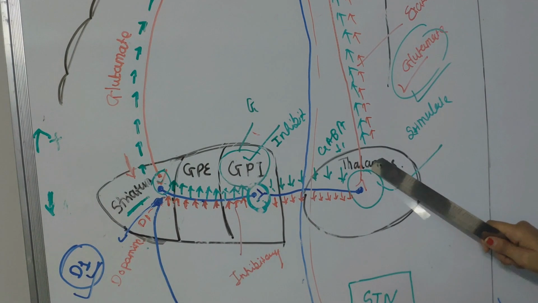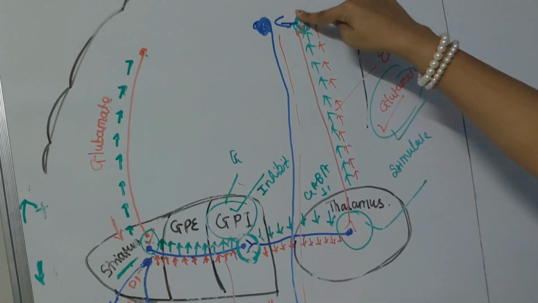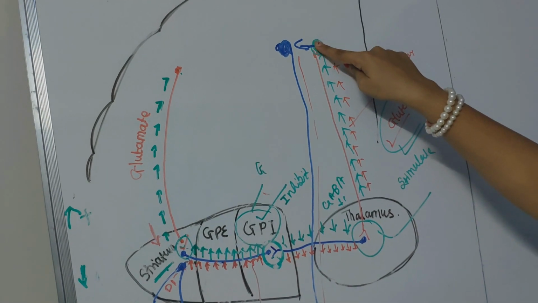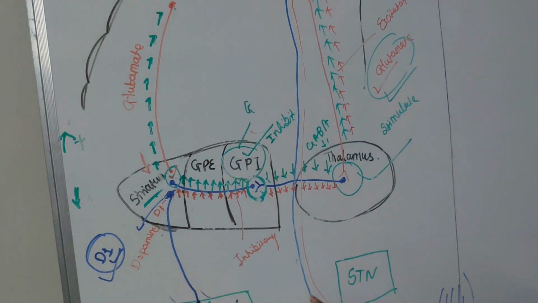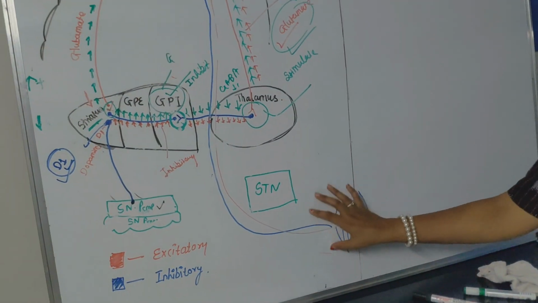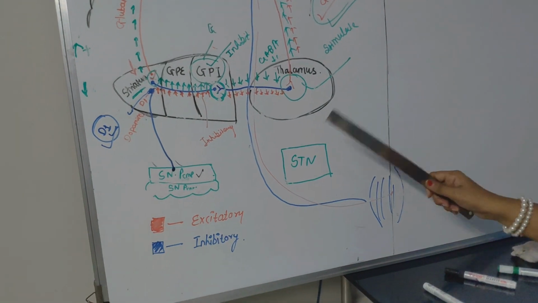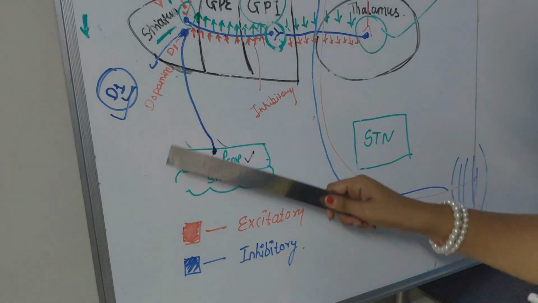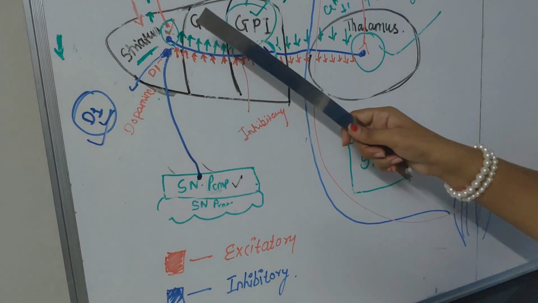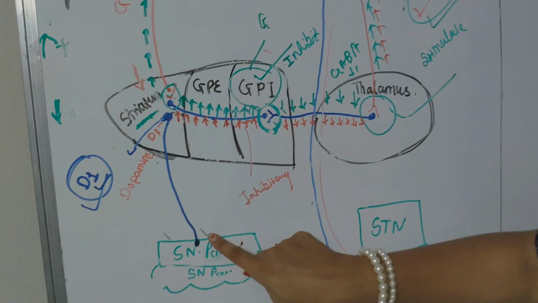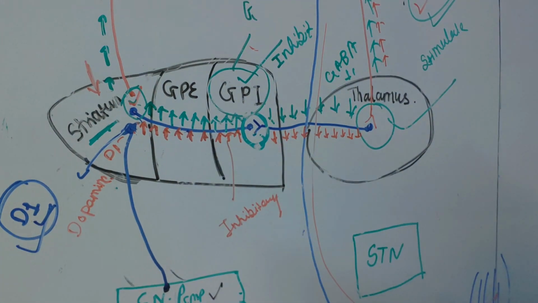So automatically thalamus will be stimulated, so more amount of glutamate is secreted over the cortex, and this cortical part is stimulated. It will send excitatory signal to corticospinal tract, and it sends this signal to the opposite side muscle of a limb, and you can perform the movement. Now, what is the role of substantia nigra pars compacta over this circuit? So it also has an excitatory role over this circuit.